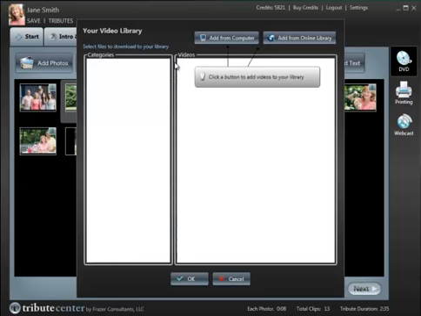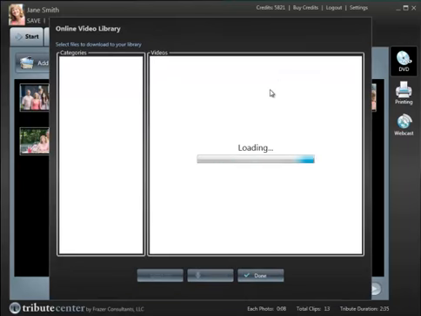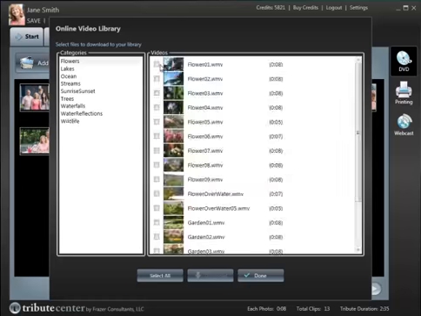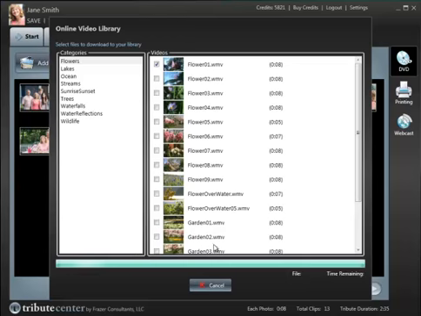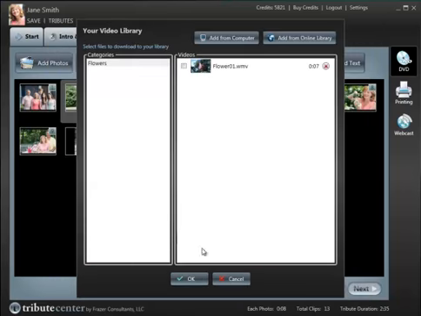If you'd like to add some video clips to your project, click the Add Videos button, hit Add from Online Library if you don't have any video clips already downloaded. From here, you can download as many video clips from our online library that you wish. Choose the one you want, hit Download. It'll then download it to your library.